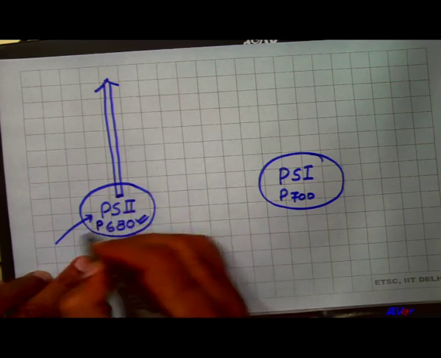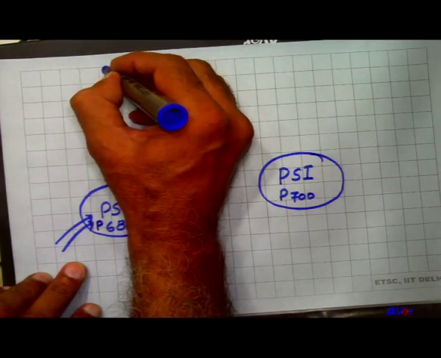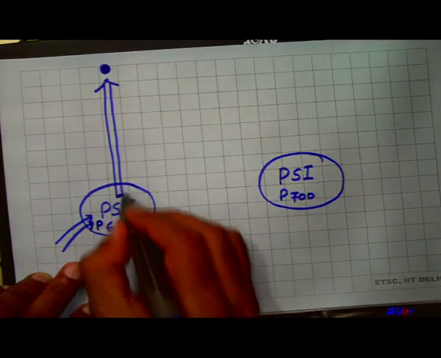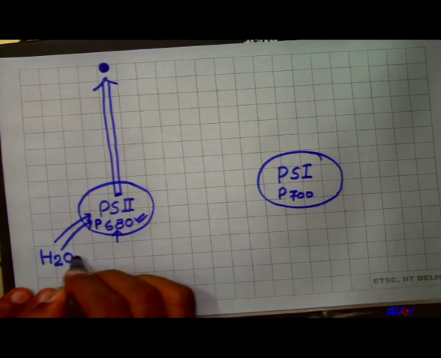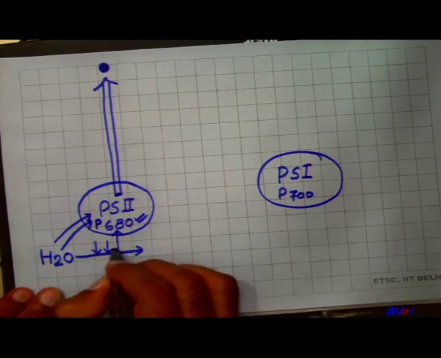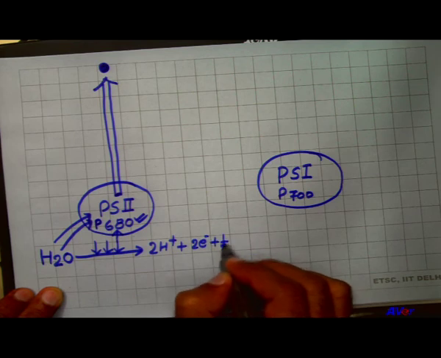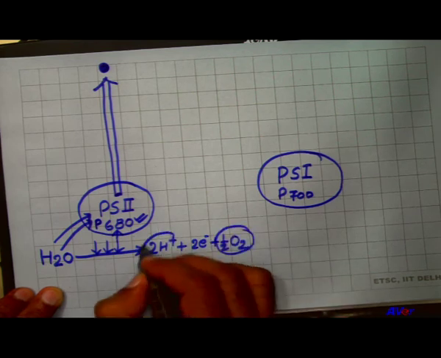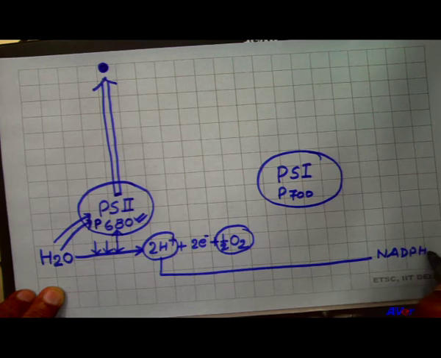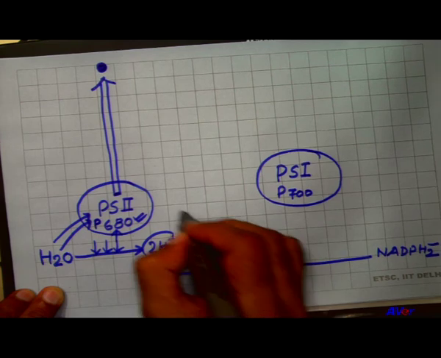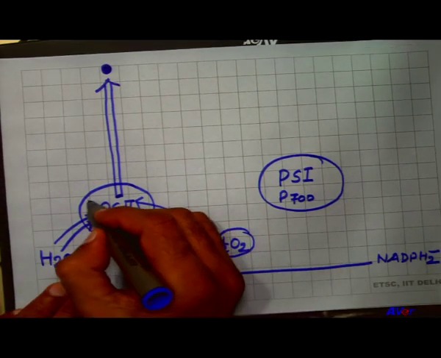When this P680 receives energy, it comes into excited state and finally releases an electron. After releasing the electron, this excited state is fulfilled by photolysis of water, that is, oxygen is released as a byproduct, proton is received by the NADP and finally converted into NADPH2, and the electron is received by pigment system 2. This pigment system now comes in the ground state.